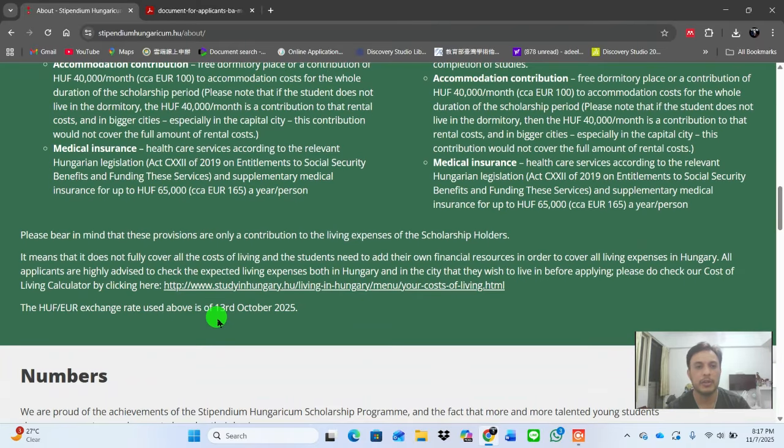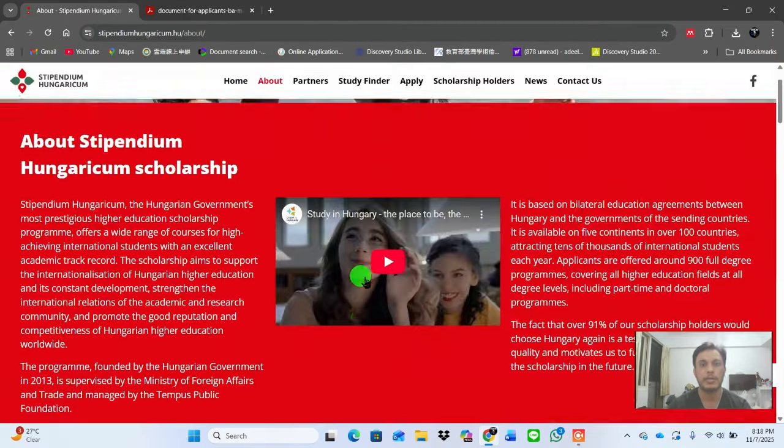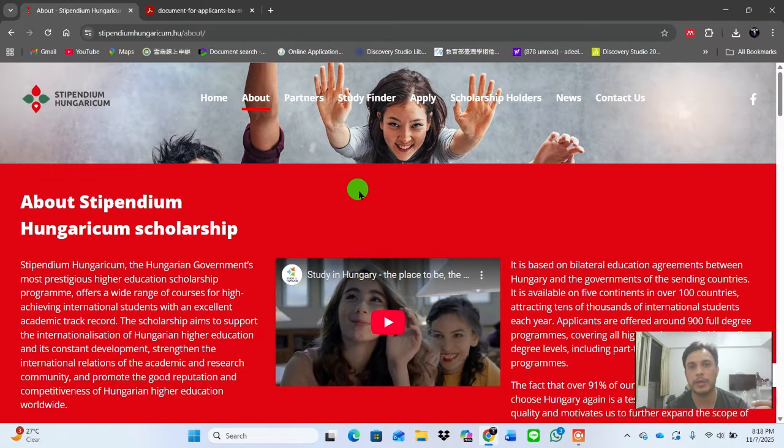They will also cover your airfare ticket. If you successfully get this scholarship, they will provide you a reimbursement on your arrival. So you have to save your ticket document, then provide those documents to the university, and they will reimburse your ticket. Okay, so now we will move toward how you can apply.